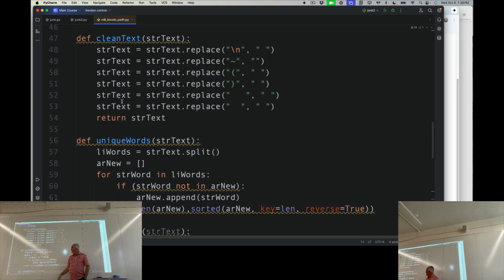This next one is a function, as the name implies, that will take a string as an argument, and look what it returns. It returns a tuple.